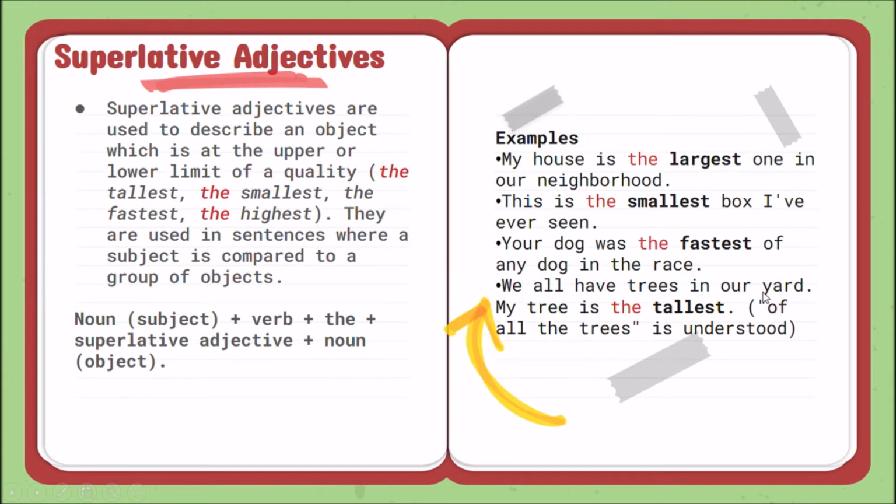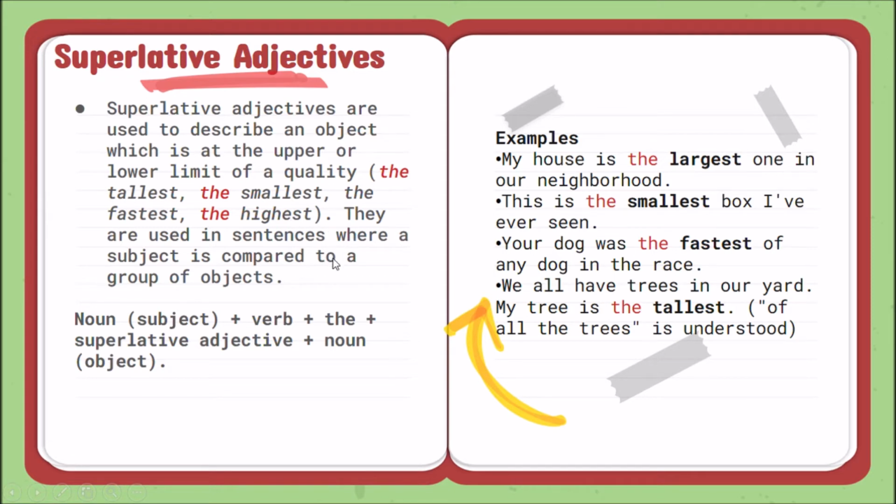With the superlative adjective, we use the superlative to describe an object has an upper or a lower limit of quality, ¿cierto? Está dentro de los más altos o de los más bajos, ¿ya? Here we have some examples. The tallest, el más alto. The smallest, el más pequeño. The fastest, el más rápido. The highest, el más alto.